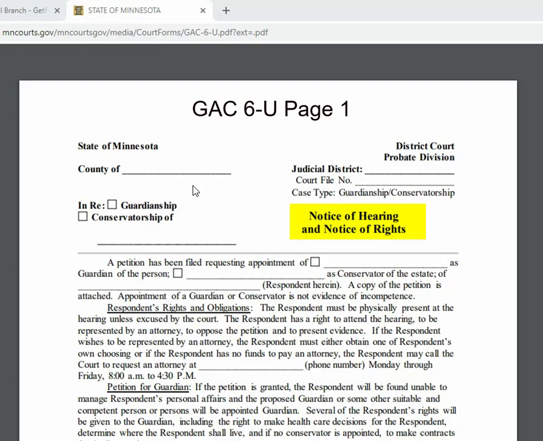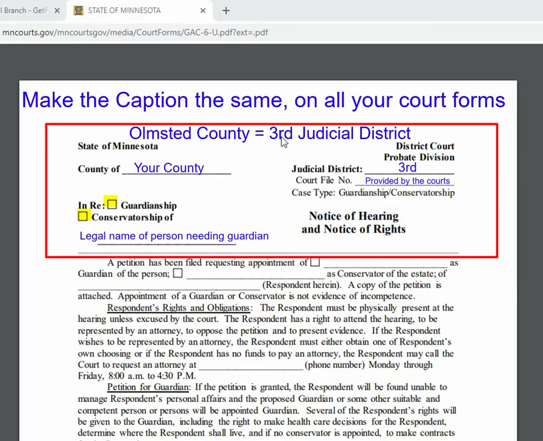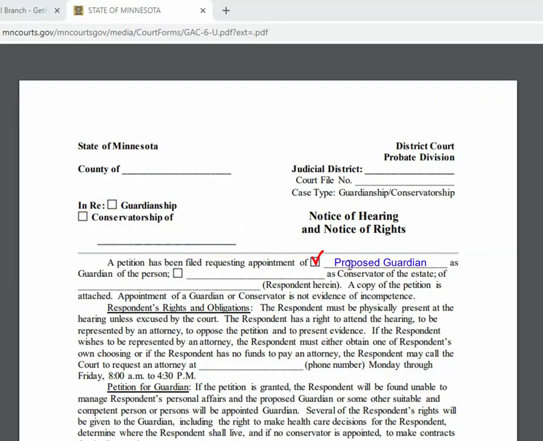Now I'm going to speak on Form GAC 6-U. This is 3 pages in length. On page 1 is the notice of hearing and notice of rights. First, complete the caption on the top of the form as noted in Section 1. Second, fill in the name of the proposed guardians and/or conservators. Fill in the name of the respondent. And down in this section, you will put the phone number of district court.